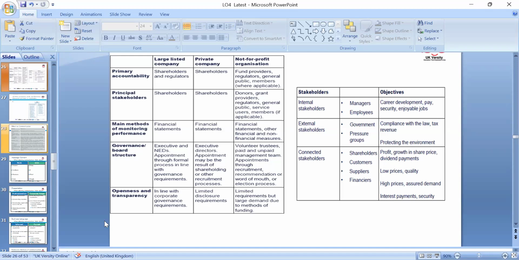Internal stakeholders are within the company, external are outsiders, and connected stakeholders are shareholders, customers, suppliers, and the financers. They have their objectives: profit, growth and share price. So we have to look at low price, high quality for the customer and various others.